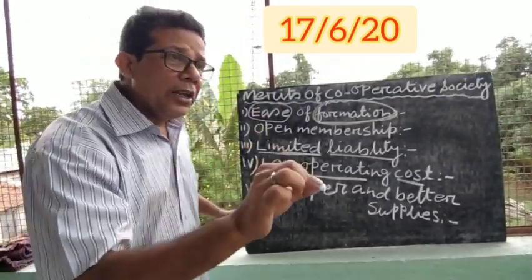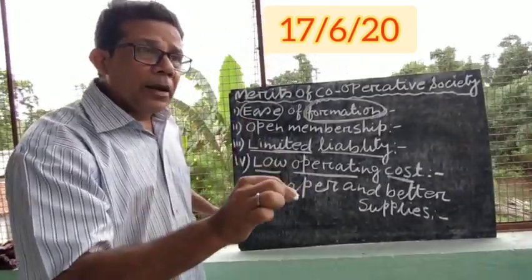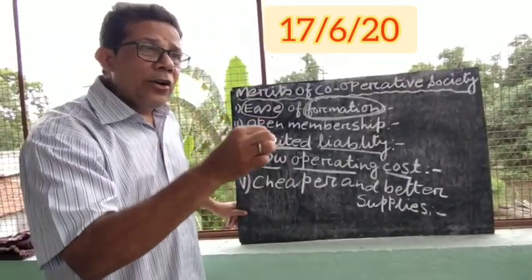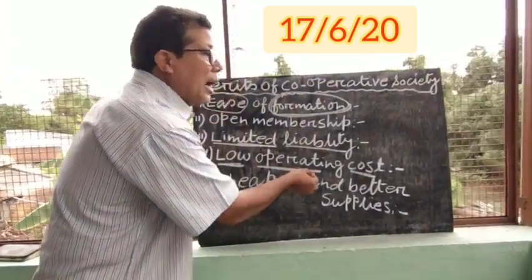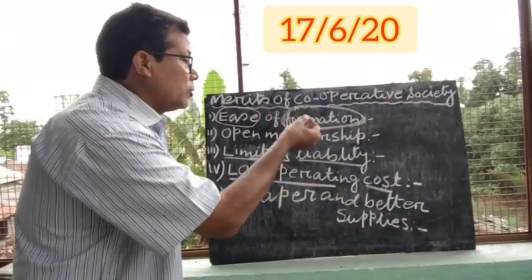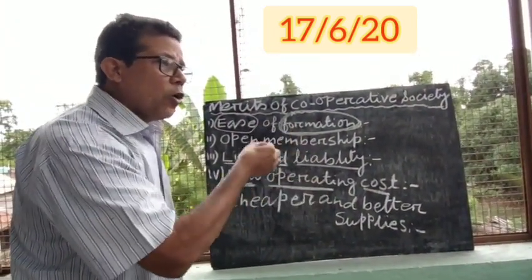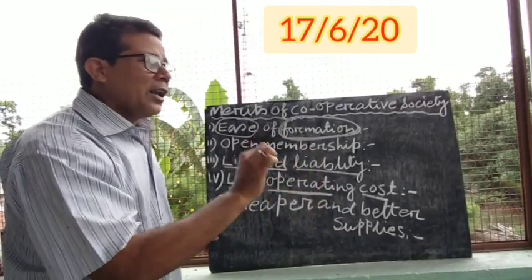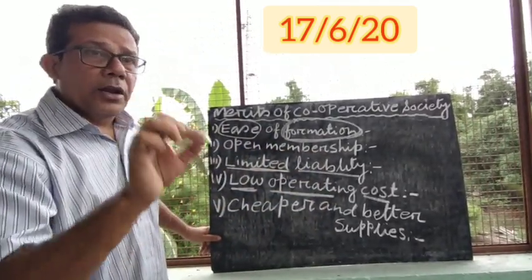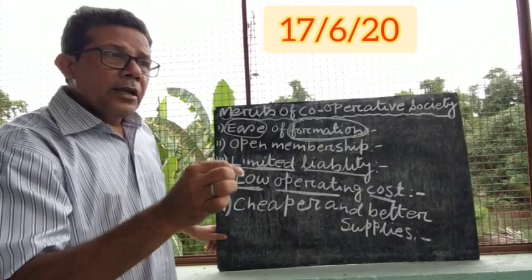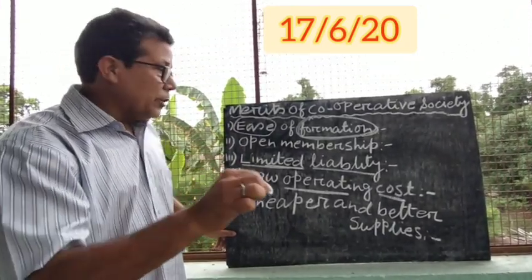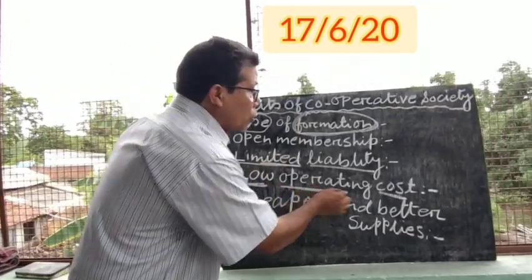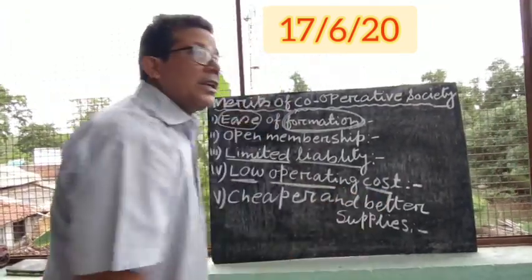They are only selling, they are only collecting the money, they are only doing the buying of the things also. So everything is managed by them. And what basically are they doing? This office bearer, who is maintaining the record, who is buying, selling, is giving honorary service. Honorary service means they are giving the service free of cost. Okay? That is why the operating cost of the cooperative societies is low.